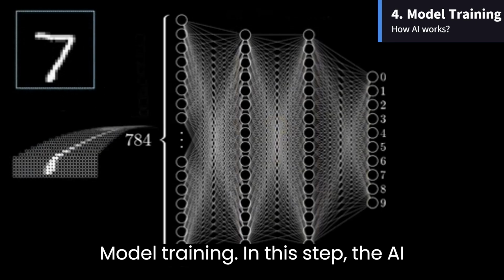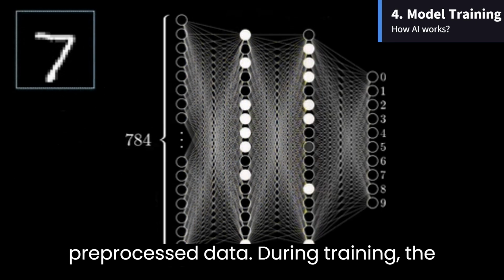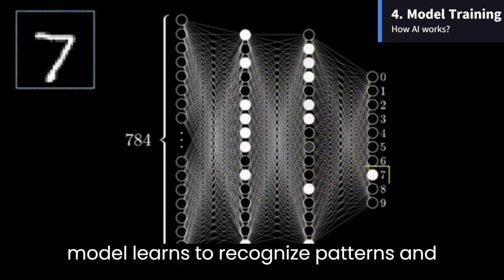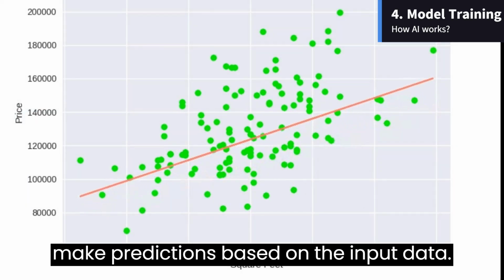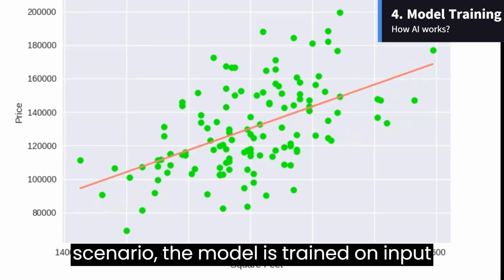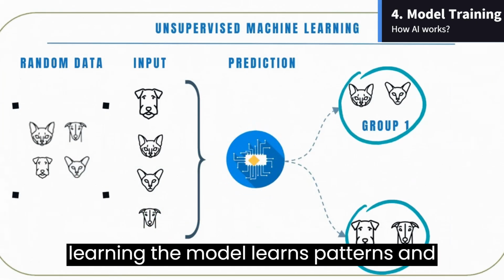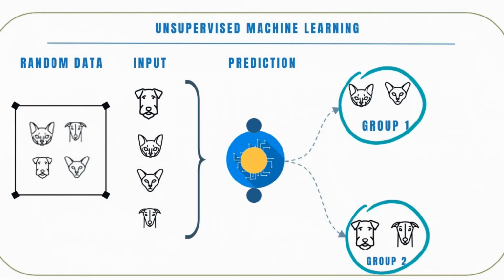Model training. In this step, the AI model is trained using the collected and pre-processed data. During training, the model learns to recognize patterns and make predictions based on the input data. For example, in a supervised learning scenario, the model is trained on input-output pairs, while in unsupervised learning, the model learns patterns and structures from unlabeled data.